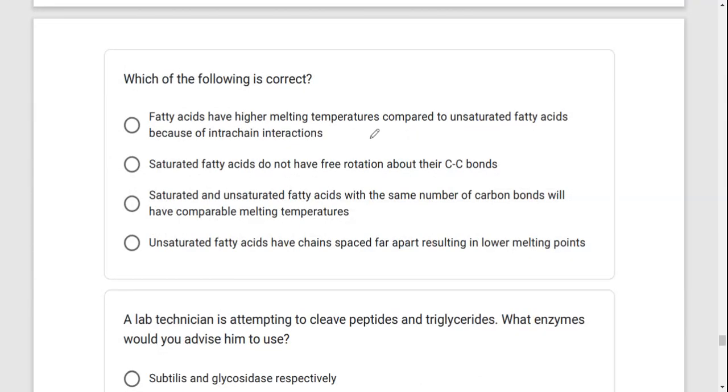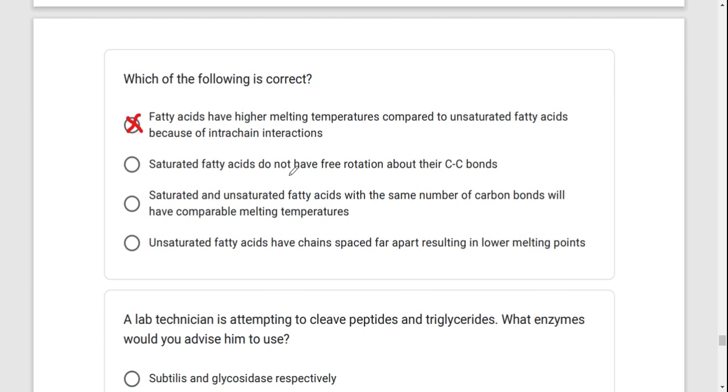Which of the following is correct? Fatty acids have higher melting temperatures compared to unsaturated fatty acids because of interchain interaction. This is not true, unless maybe they said saturated fatty acids, but they've just said fatty acids. Of course, saturated ones have a higher melting point than unsaturated ones.